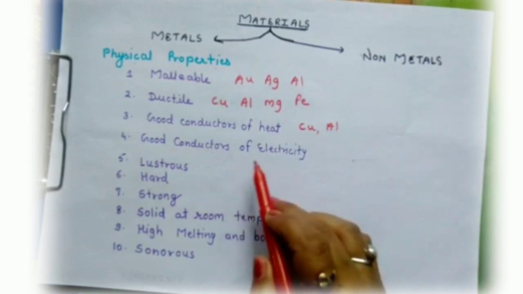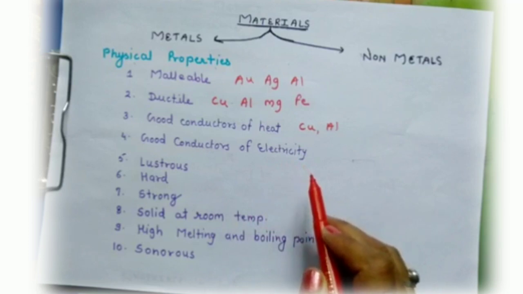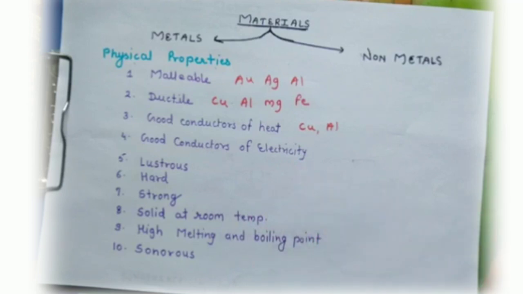Good conductor of electricity means metals allow electricity to pass through them easily. Some metals are the best conductors of electricity. Gold and silver are of the best conductor quality, but the very best is silver.